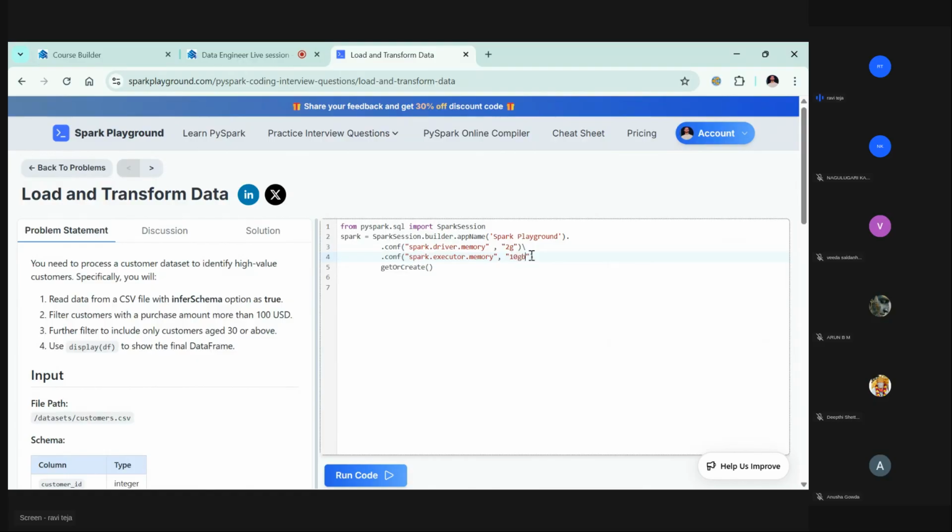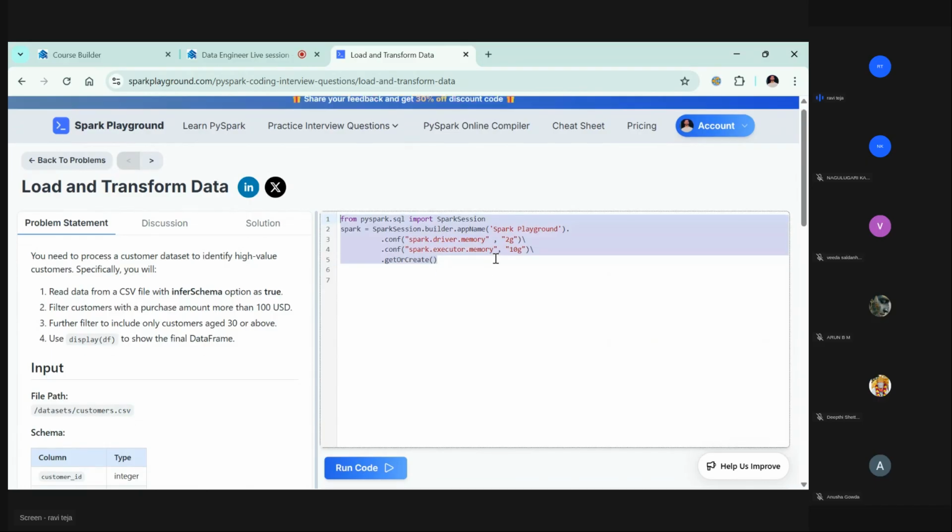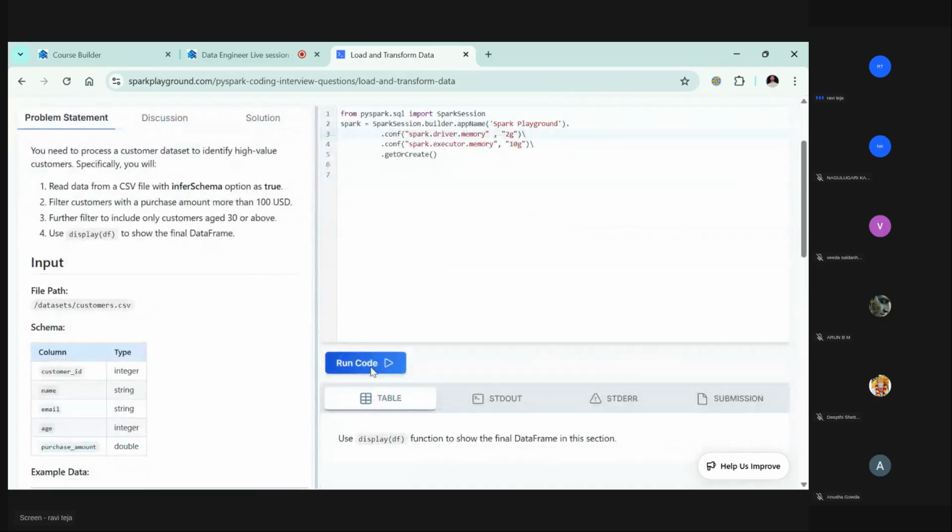In this way you can create this. But I think it will throw an error, because these environments won't allow us to put this. Now I put only 2 GB, but if I go and put 2000 GB, then it's an issue, right? So they won't allow us to do this. But again, let's try and see.